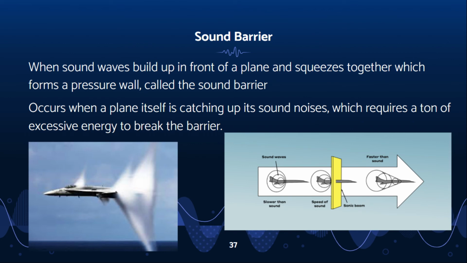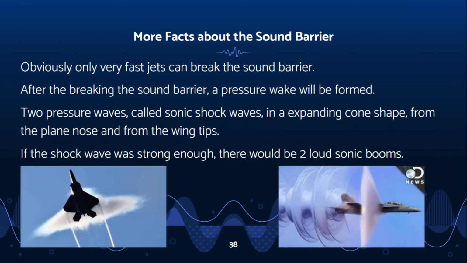Eventually, the plane will break the sound barrier, but obviously only very fast jets, like fighter jets, can break it. After it breaks the sound barrier, it will leave a pressure wake behind it. The wake has two pressure waves, also called sonic shock waves, spreading in an expanding cone shape from the plane's nose and from the wing tips.